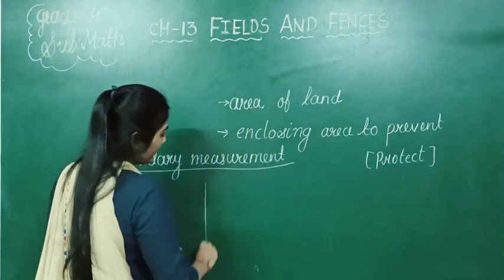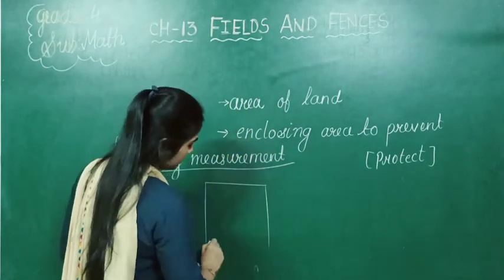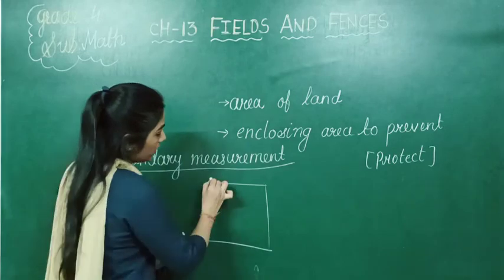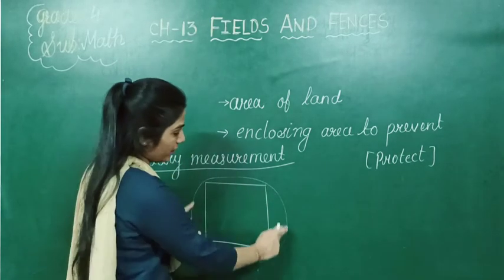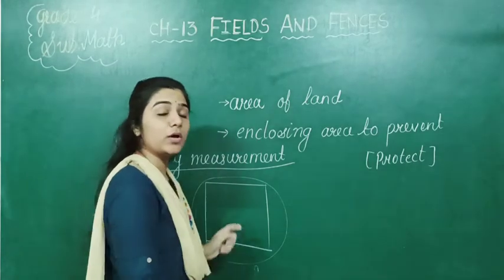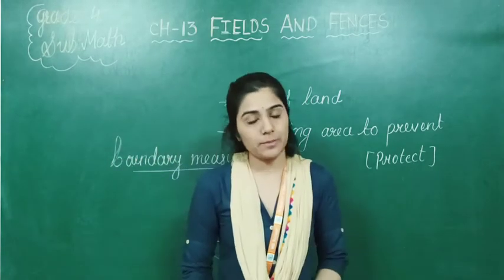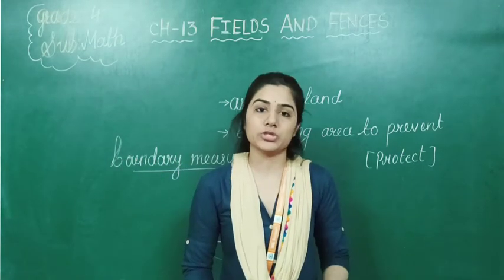Suppose I have drawn this square, so the outermost part of this square is the boundary of this particular shape, right? That is called boundary measurement.